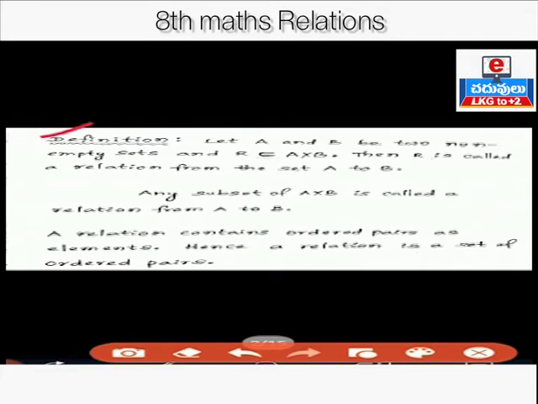What is the definition of relation? Let A and B be two non-empty sets and R is a subset of A cross B, then R is called a relation from A to B. Any subset of A cross B is called a relation from A to B. A relation contains ordered pairs as elements, so a relation contains all ordered pairs as elements, hence a relation is a set of ordered pairs.